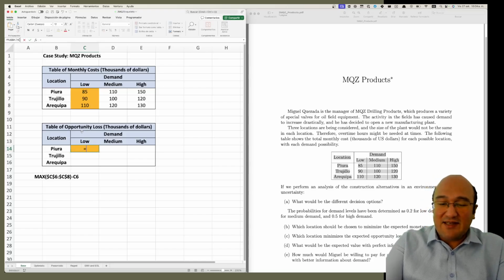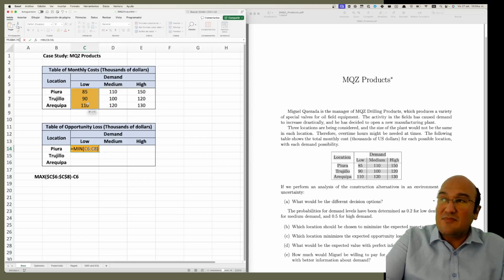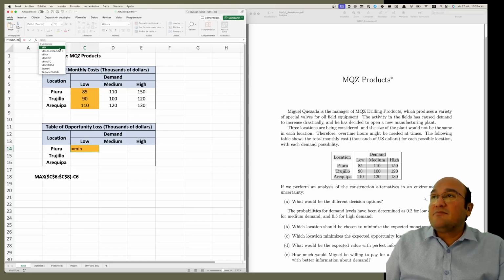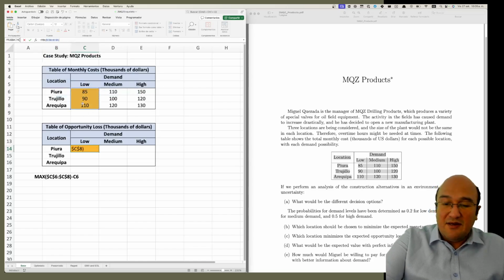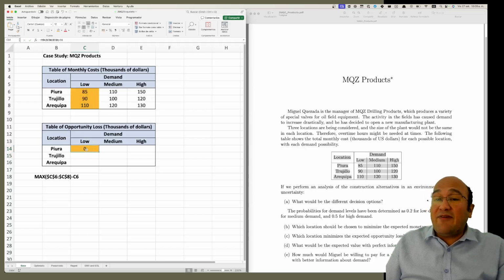So what's the best case? The minimum of the column minus the cell. Oops, I didn't fix it. I will do it again. Minimum of the column, let's fix it, minus the cell. But we have a problem here, okay? I will tell you why.